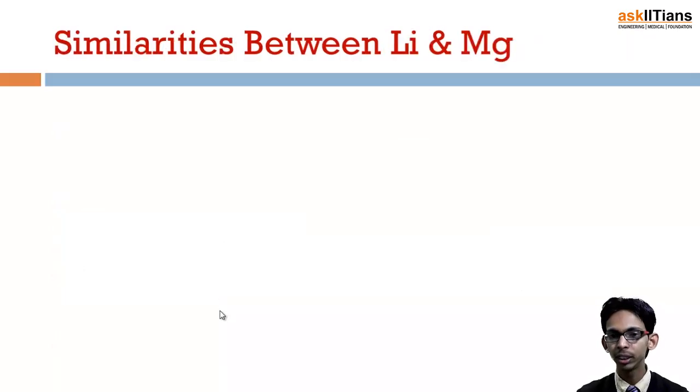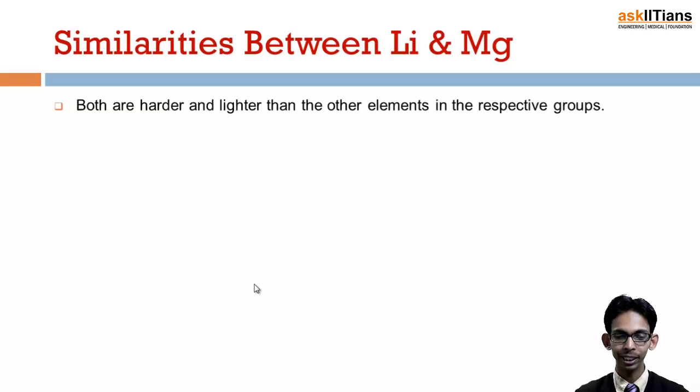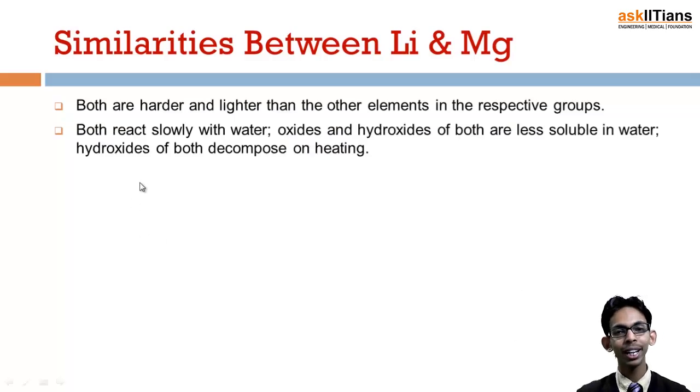Now how does it show diagonal relationship with magnesium? What are the similarities between lithium and magnesium? The first is that both are harder and lighter than the other elements of the respective group. In the first group, lithium is the hardest one, and so is magnesium in the second group. Both react with water slowly.